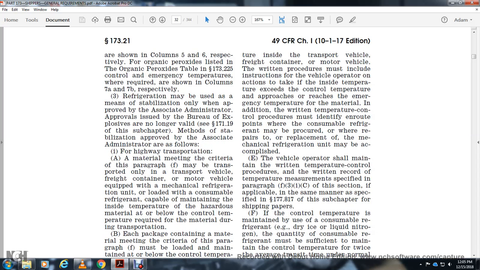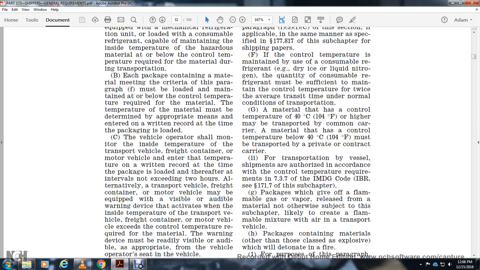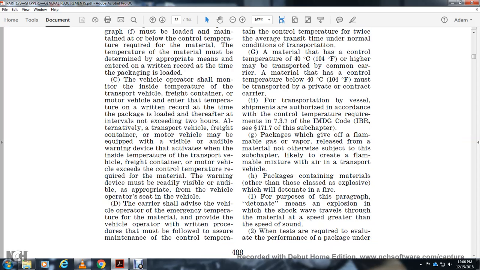For highway transportation, material meeting the criteria of paragraph F may be transported only in a transport vehicle, freight container, or motor vehicle equipped with a mechanical refrigeration unit or loaded with a consumable refrigerant, capable of maintaining an inside temperature at or below the control temperature required for the material during transportation. Each package containing material meeting the criteria of paragraph F must be maintained at or below the control temperature, and the temperature must be determined by appropriate means, with a written record of the time the packaging was loaded.